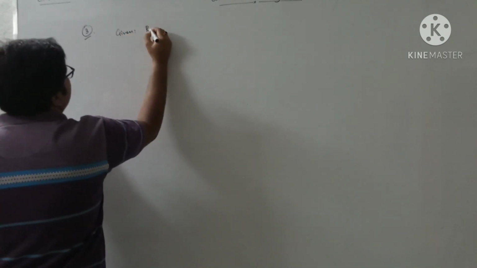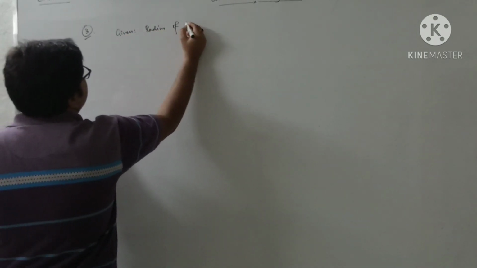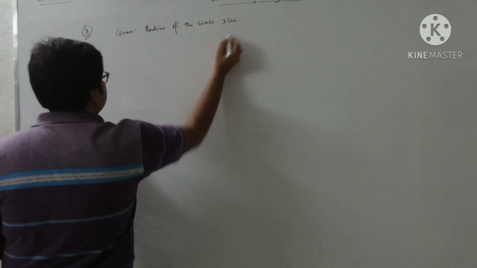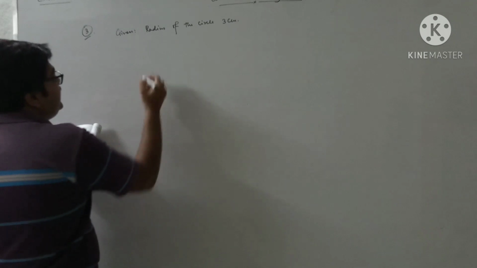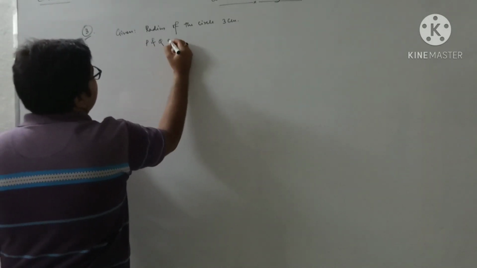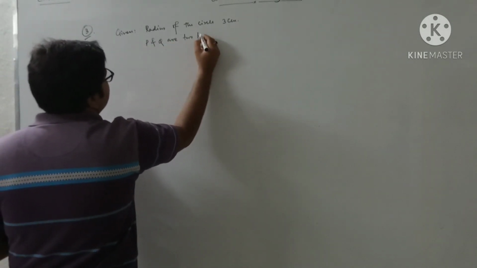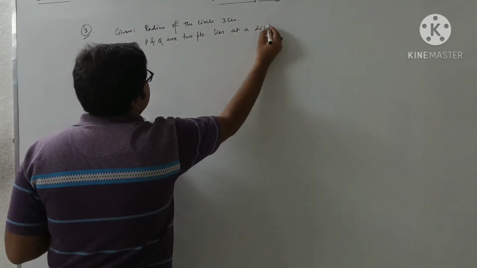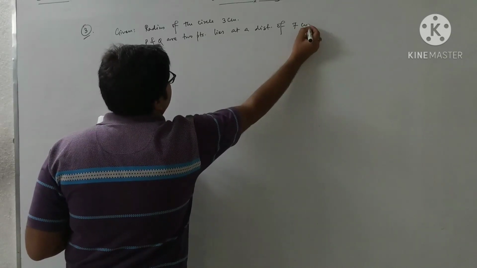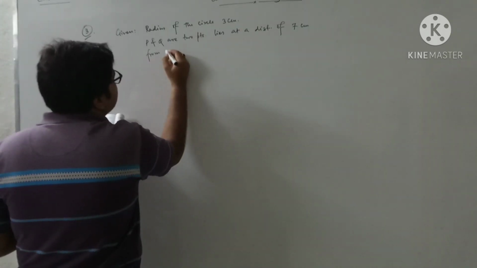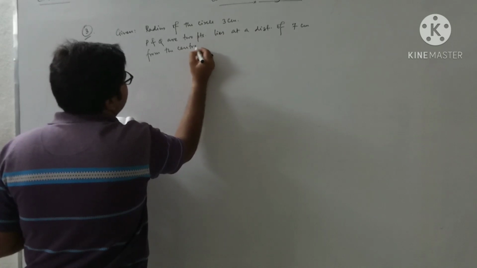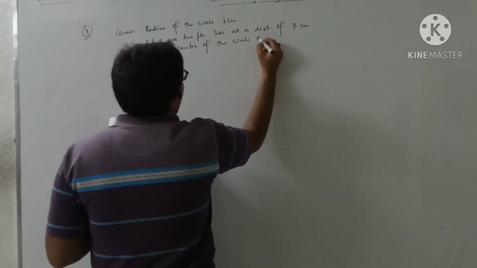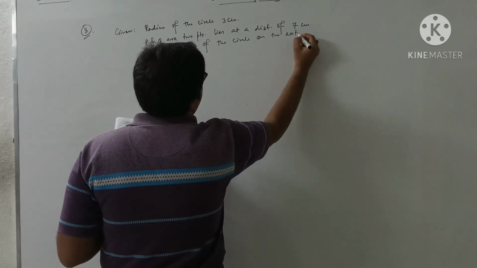Given: the radius of the circle is 3 cm. P and Q are 2 points lying at a distance of 7 cm from the center of the circle, on the extended diameter.